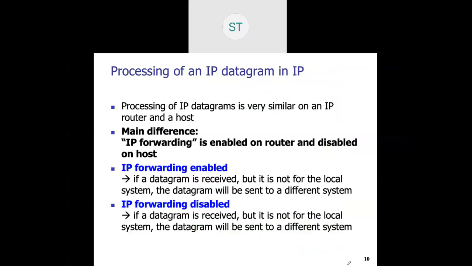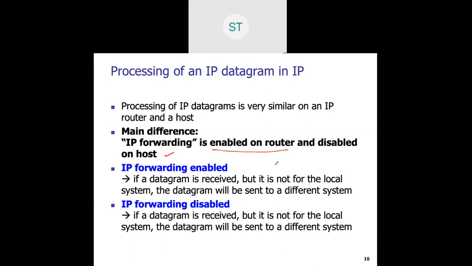Now processing of IP datagram. Okay. So the main difference is that IP forwarding is enabled on the router and disabled on the host. If a datagram is received but it is not for the local system, the datagram will be sent to a different system. Okay, this is called forwarding.